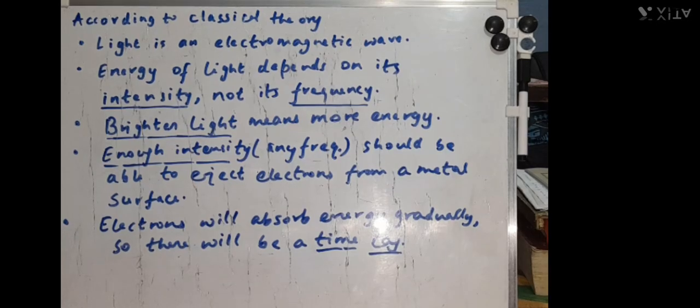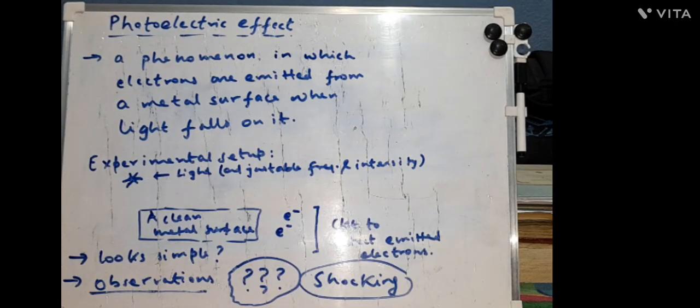So now let's introduce the experiment which was the main thing in the entire embarrassment of classical physics. The experiment is the photoelectric effect. What is the photoelectric effect actually? It is basically a phenomenon in which electrons are emitted from a metal surface when light falls on it.